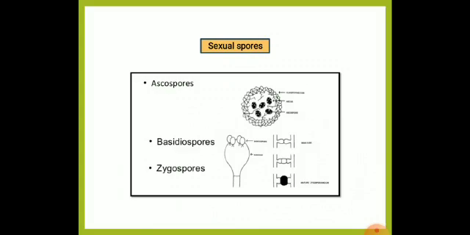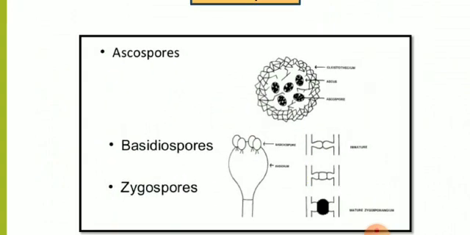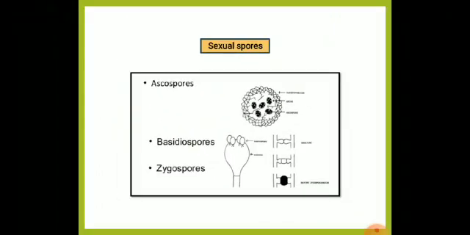In ascospore, the asci produced will be in 8 number. This is very important. The ascospores always will be in 8 number, but in some cases it will go to 4 numbers also. Then basidiospores, you can see the basidiospore on the sterigmata. Then zygospores, by fusion of male and female gametangia, which is produced by the Rhizopus.